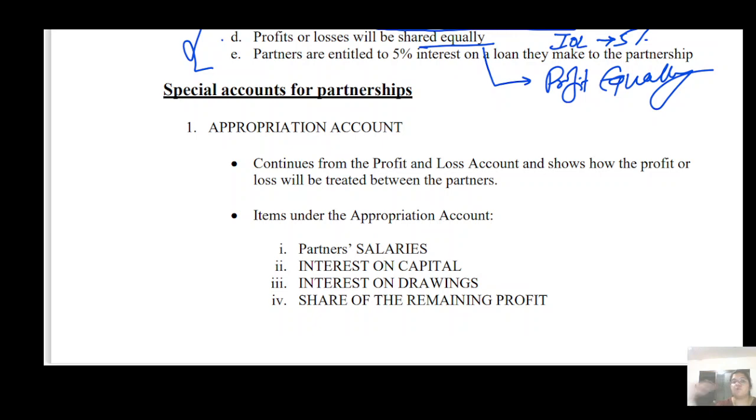Okay, so what are the special accounts you need to prepare? P&L appropriation account.